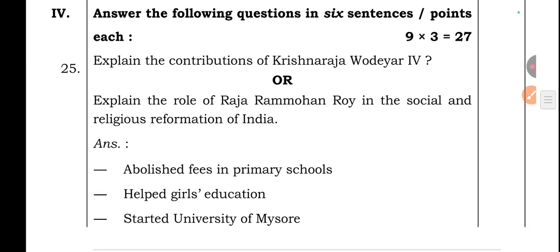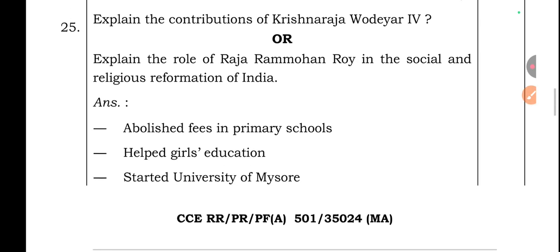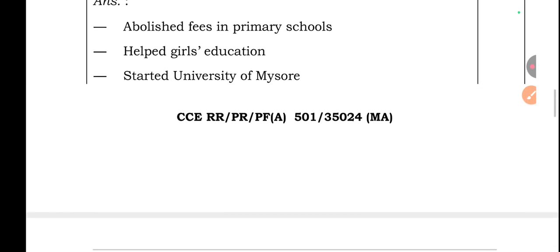Question number 4. Answer the following questions in 6 sentences or points each carrying 3 marks. Total 9 questions are there. 9 threes are 27 marks. Question number 25. Explain the contribution of Krishnaraja Wadiyar 4. Okay, it's a fixed question. Every time they ask in the exam.